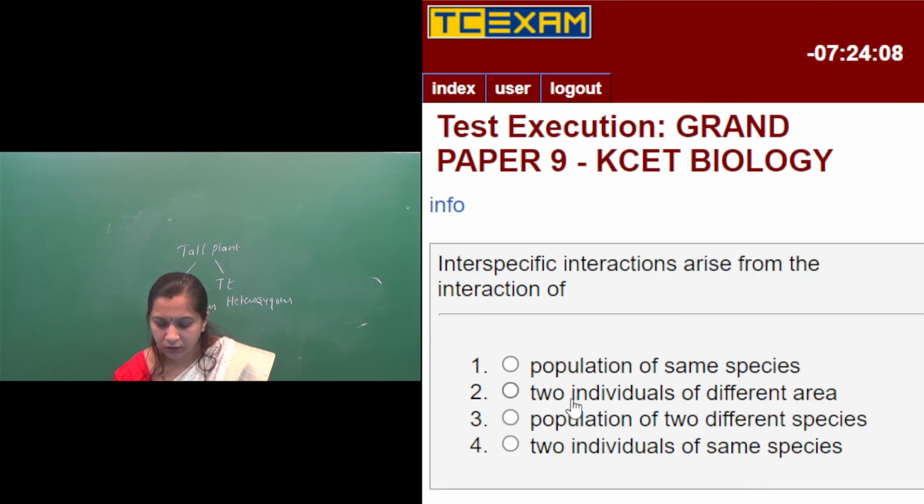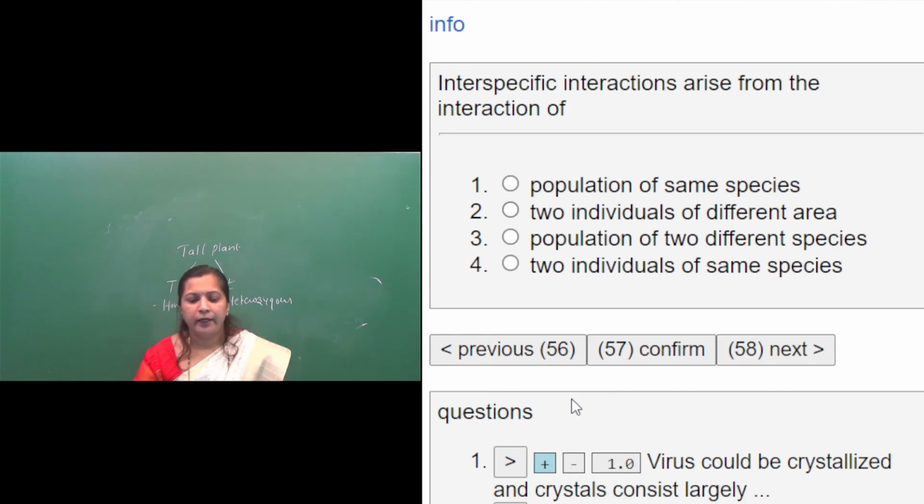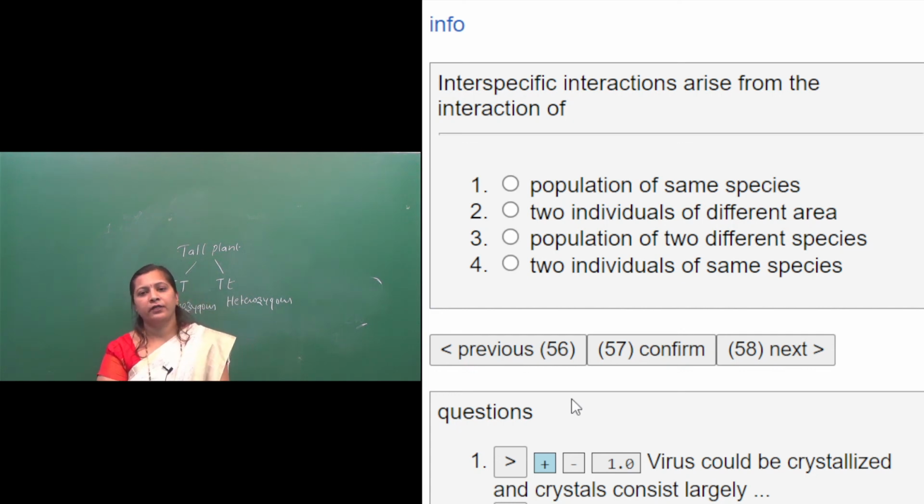Then next question. Interspecific interactions arise from the interaction of, first option, population of the same species. Second option, two individuals of different area. Third option, population of two different species. Fourth option, two individuals of the same species. So, you know that interspecific interaction means what?